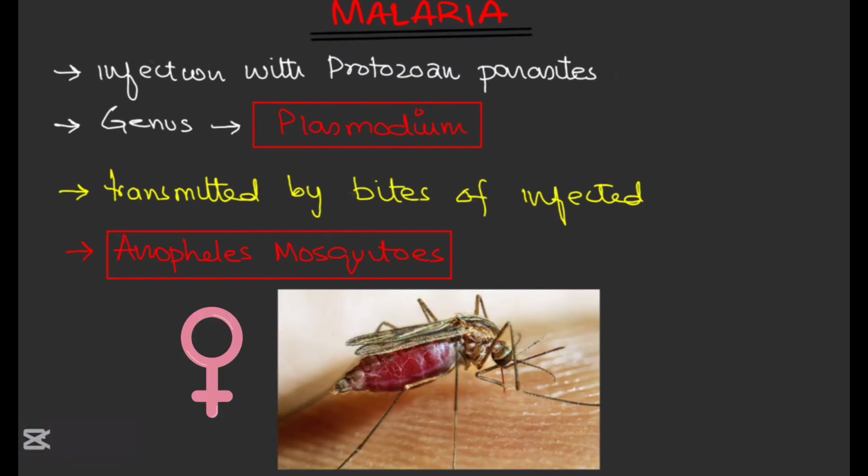Only female mosquitoes transmit Plasmodium, as only females require a blood meal for egg development. Transmission in the absence of a mosquito is rare, but vertical transmission from mother to child, transfusion, organ transplantation, or needle sharing can also result in the transmission of malaria.